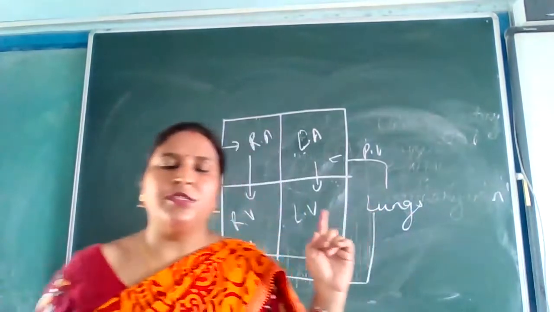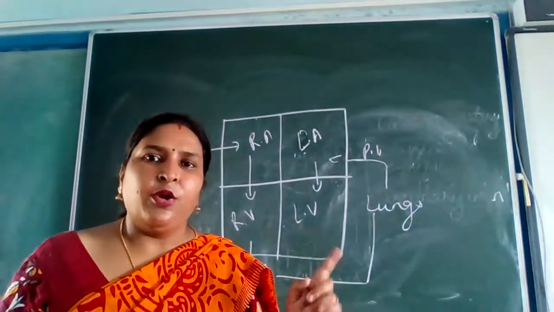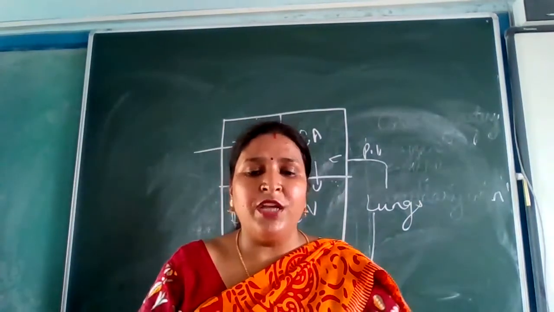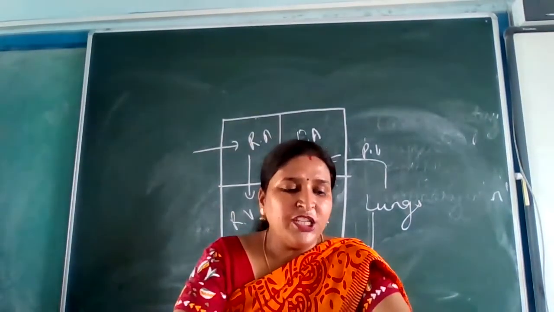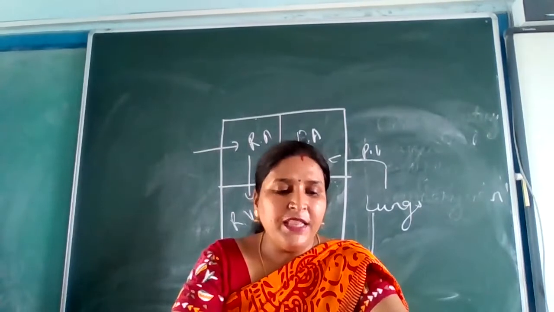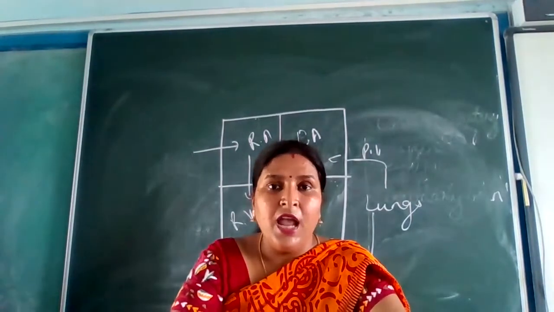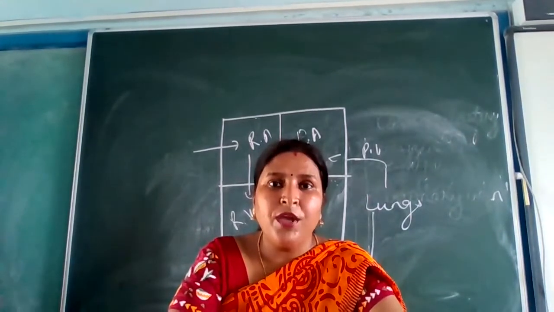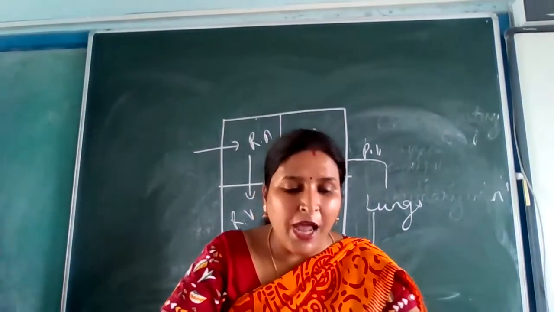Everybody knows this sequence? You're knowing the sequence or not? Now see the blood circulation topic. The circulation of blood takes place in the body by the pumping action of the heart. Pumping action of the heart means where? In the aorta, where the blood is pushed into the aorta.